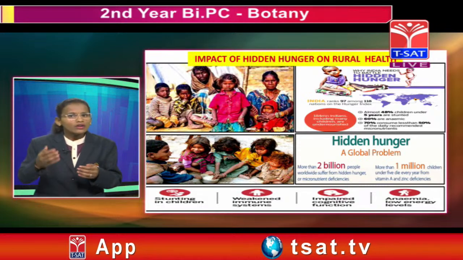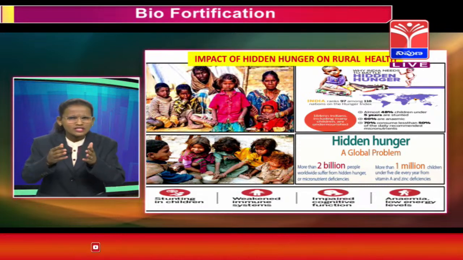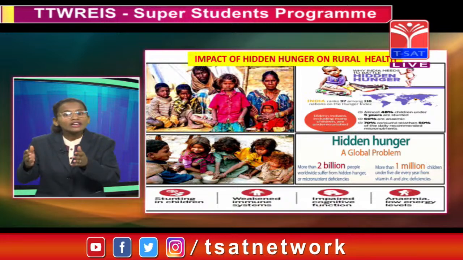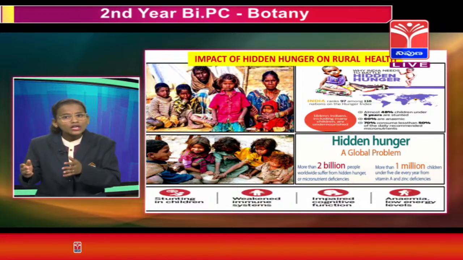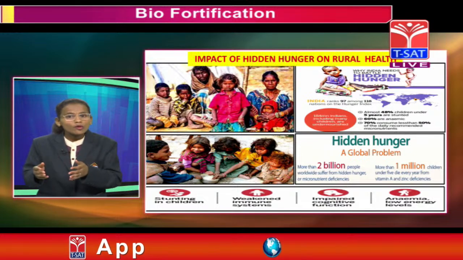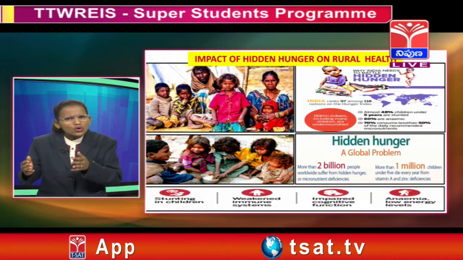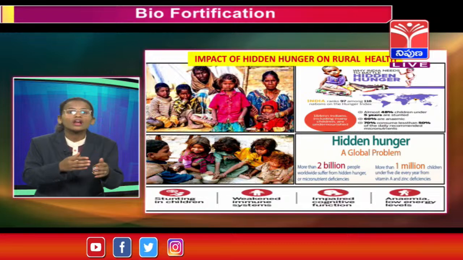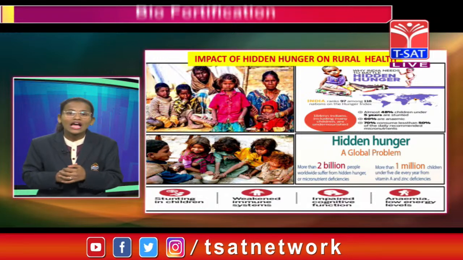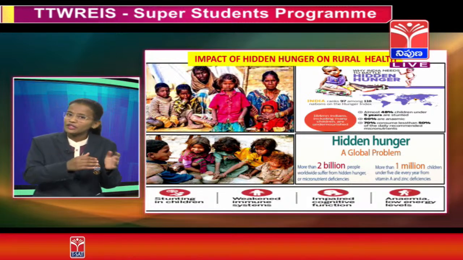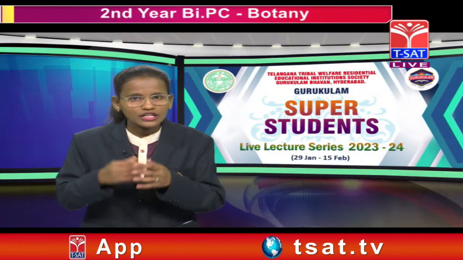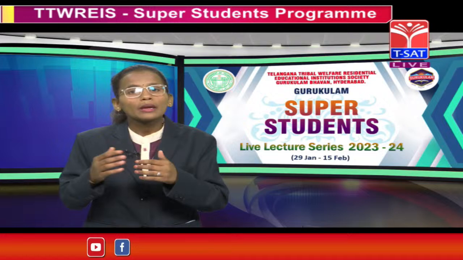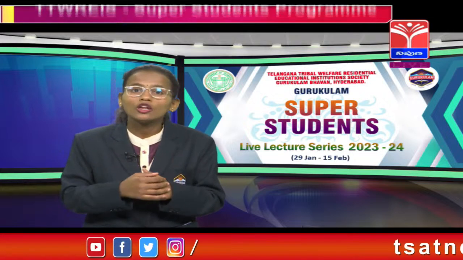The picture also indicates that hidden hunger is seen in children, adults as well as old age people. Hidden hunger is a new word to us now, but actually it is a global problem in which the entire globe is suffering. Over 2 billion people are suffering from hidden hunger worldwide. It shows the critical condition of India as well as the world. And 1 million children every year are dying due to the deficiency of micronutrients in the form of zinc, iron and vitamin A. The impact of hidden hunger is mostly seen as stunted growth in children, weak immune system, impaired brain functions, anemia and low energy level.